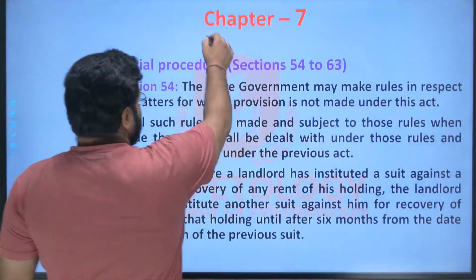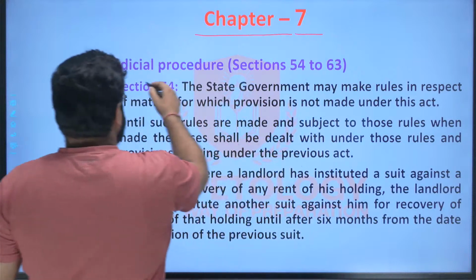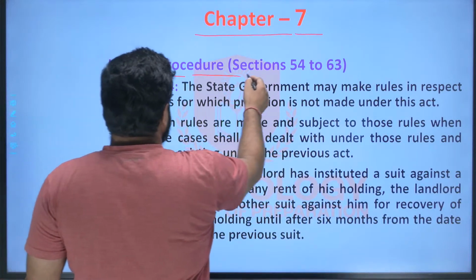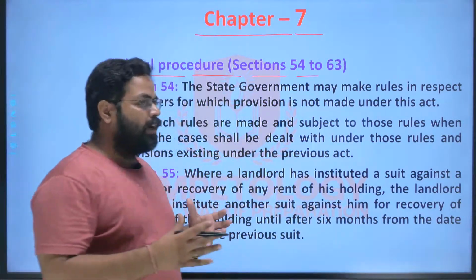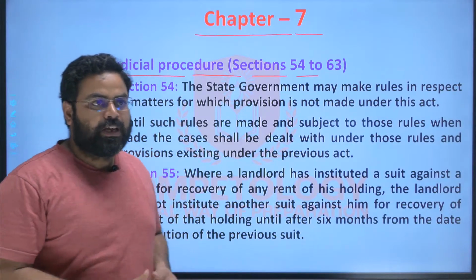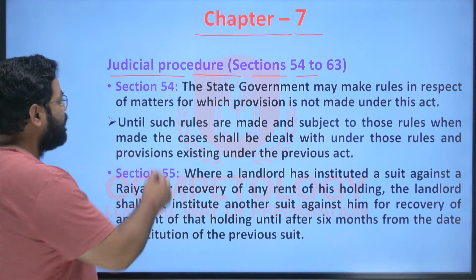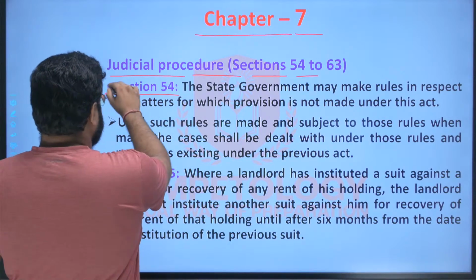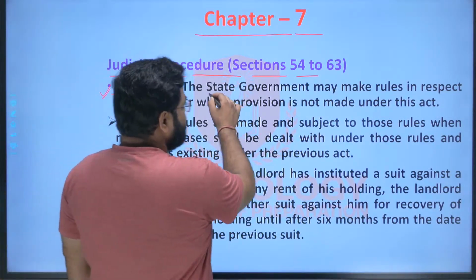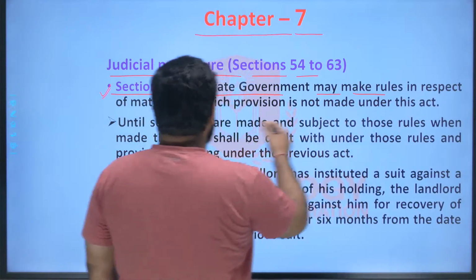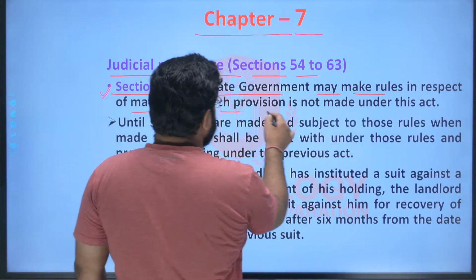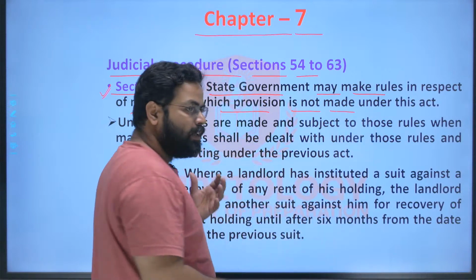Now, next is chapter 7. So here chapter 7 says that certain judicial procedures should be followed while adjudicating any issue under the Santhal Pargana Tenancy Act. Section 54 says that the state government may make rules in respect of the matters for which provision is not made under this act.